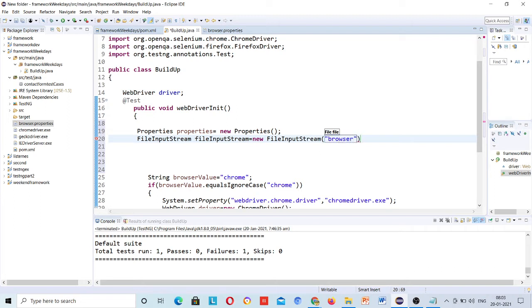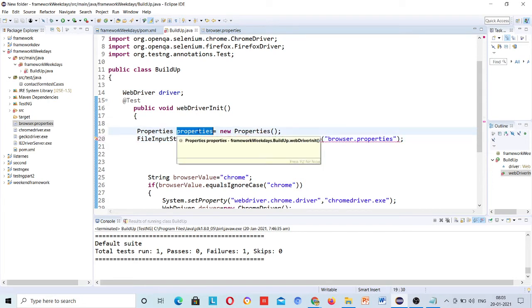But both names are the same. File input stream, no no no, this is the object. First line will initialize. No no, the first line I said is properties is equal to new Properties. Okay, so in the first line, what exactly does that line do?